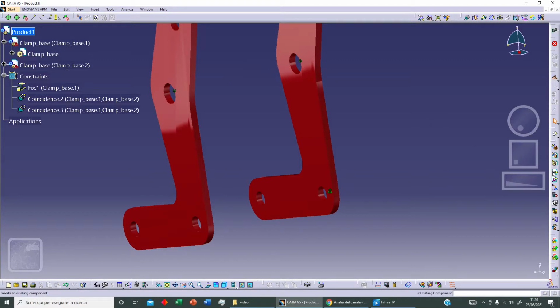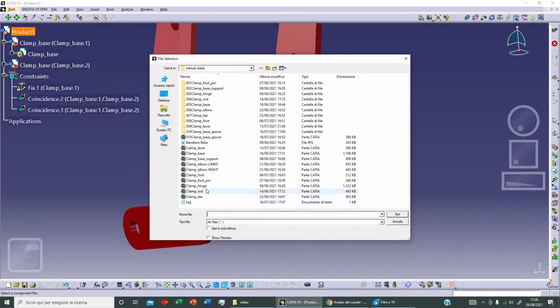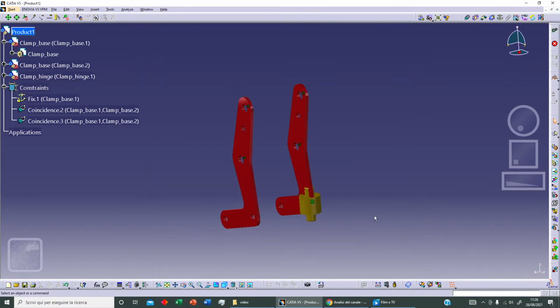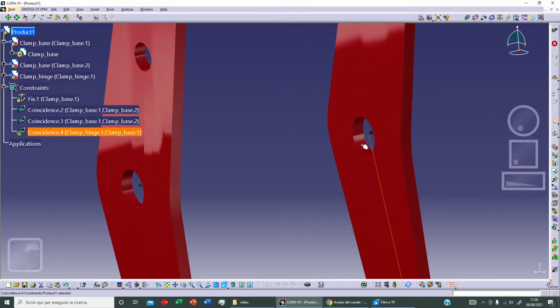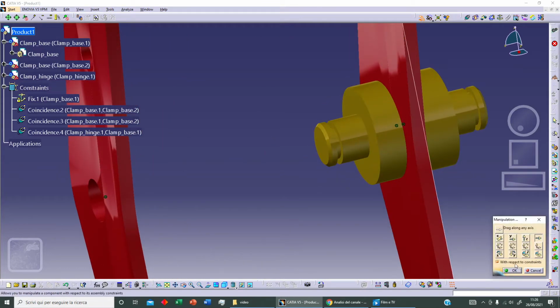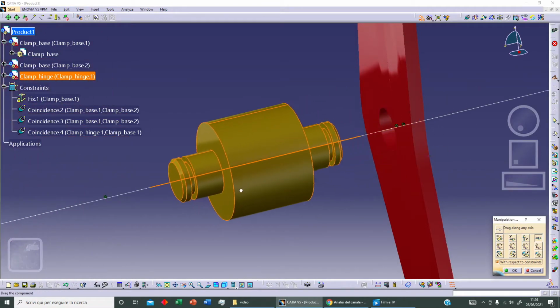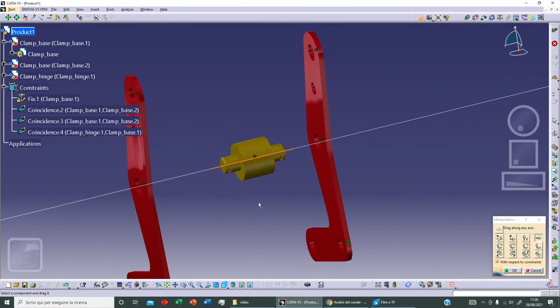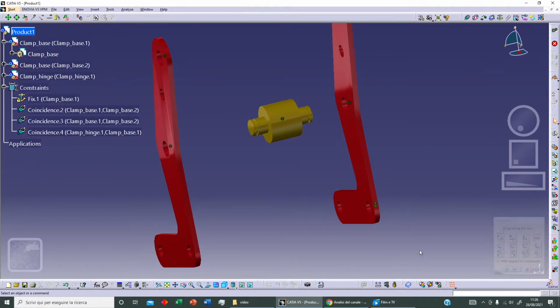Now let's add our second element. We can click on product and we can add a clamp hinge. Let's click on open, and we can click on coincidence between this axis here and this element here, and let's update. Now we can move our element, and we can move our element with respect to constraint, and we can select this axis as reference, and we can move these two different elements here, and let's click on OK.